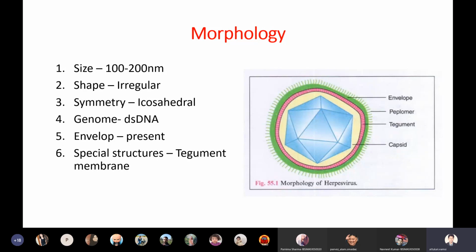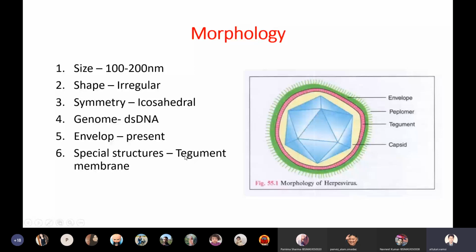All herpes viruses will have a tegument membrane. Then coming to the size, herpes simplex virus is 100 to 200 nanometers. Shape is irregular. Symmetry is icosahedral. Genome is double-stranded DNA. Envelope is present, and special proteins such as tegument membrane proteins are present.